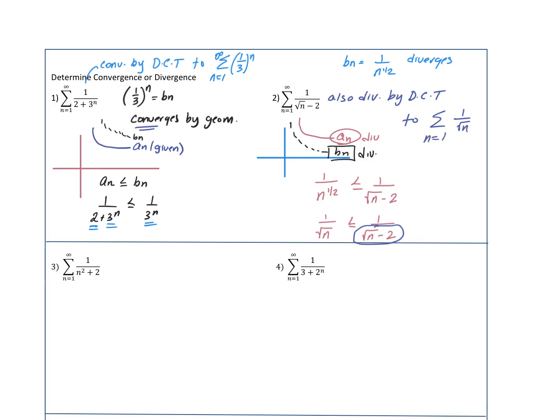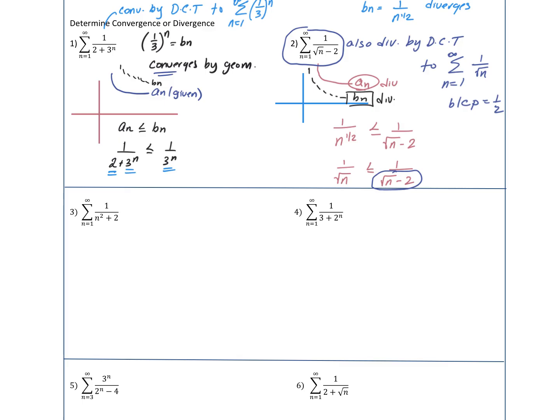If you wanted to, you could say because p equals 1/2, but you don't have to do that, okay? Again, it's important to note here that we're saying this diverges not by p-series, we're saying this diverges by the direct comparison test.